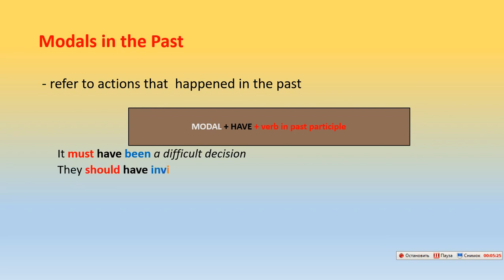Modals in the past refer to actions that happened in the past. Modal plus have plus verb in past participle. It must have been a difficult decision. They should have invited her to their wedding.